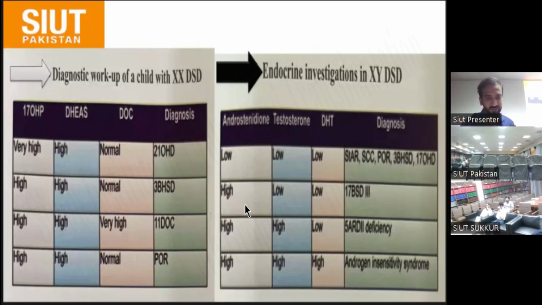Another pattern: high androstenedione with low testosterone and low dihydrotestosterone is mostly deficiency of 17 beta HSD. And there is high testosterone, high androstenedione, but a low level of dihydrotestosterone, mostly in 5 alpha reductase deficiency. And where all are high, but there is an ambiguous genital patient, it is mostly androgen insensitivity syndrome.